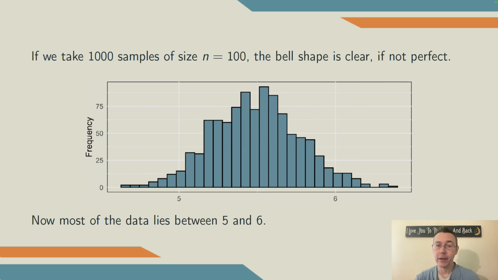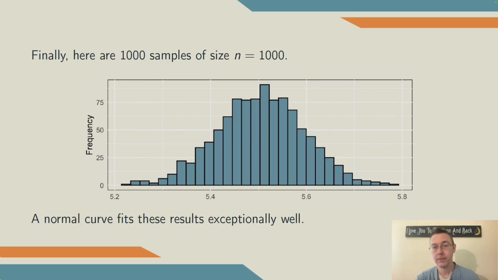Continuing on, here's 1,000 trials with samples of size 100. And the bell shape is very, very clear already, even though it's not perfect. Also notice that most of the data is now crammed between 5 and 6. So the spread is very much going down as the sample size gets larger.